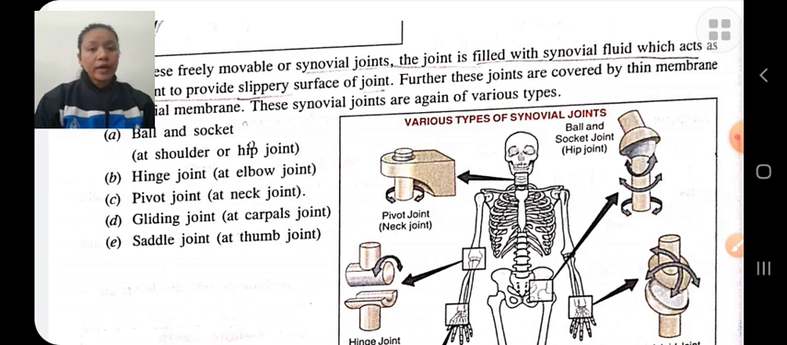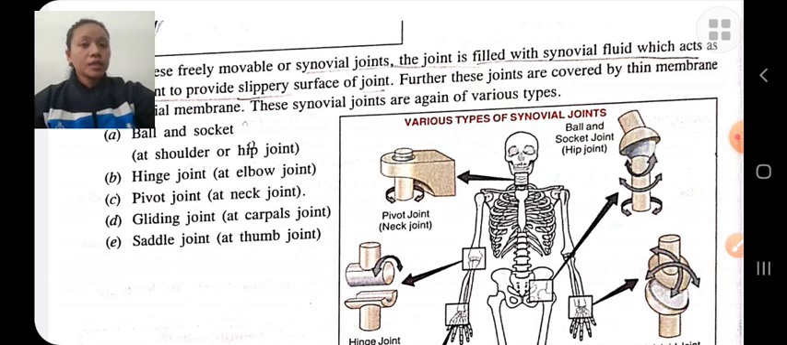And gliding joint. In this joint, the bone surfaces of the joint are flat, for example, the carpal joint. And saddle joint: in this joint, the movement takes place in two axes and allows movement in two directions, for example, the thumb joint.